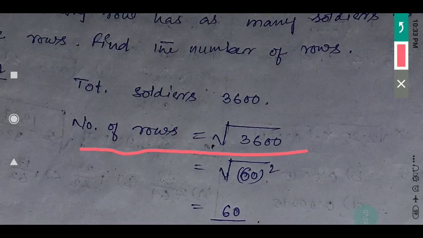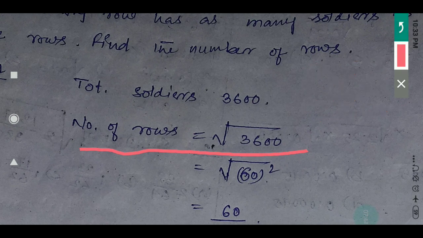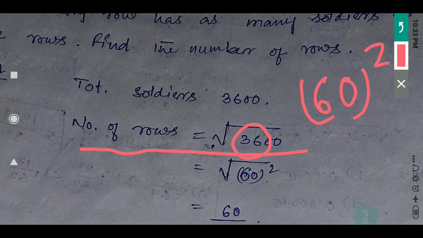Square root of 3600. So if you don't know the square root of 3600, you can apply the long division method, or you can find the factorization. Factorization will be very long because it is a large number. So better you can prefer the long division method. Or no need to apply long division, just simply see 36. 36 means 6 square, and 2 zeros are there. That means I can write 60 square. 6 6s are 36, and 10 into 10 is 20. Here 2 zeros are only there. That means 60 square is 3600. So here square is already there, so this square and square root will get cancelled.